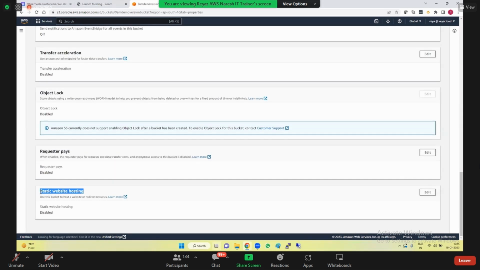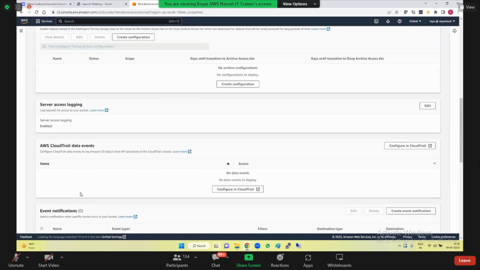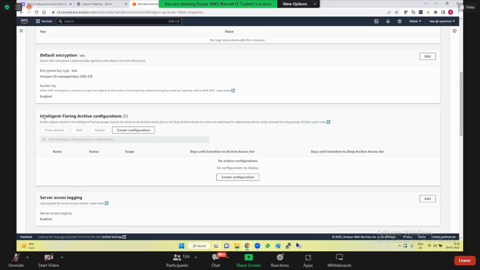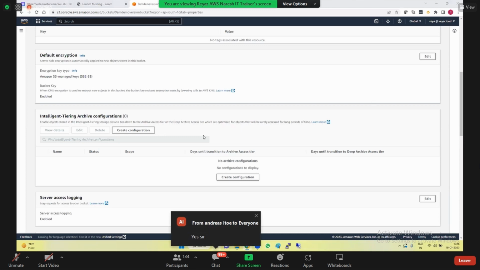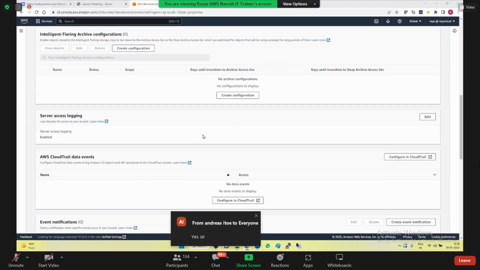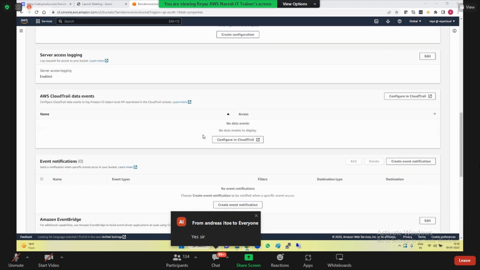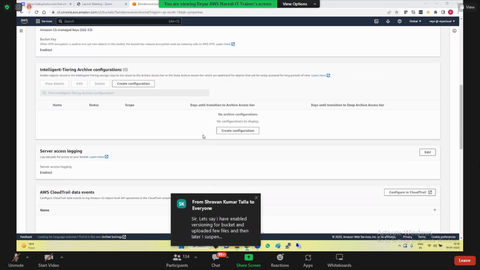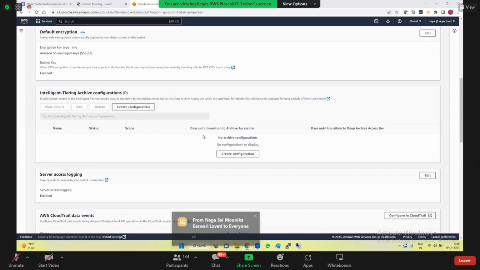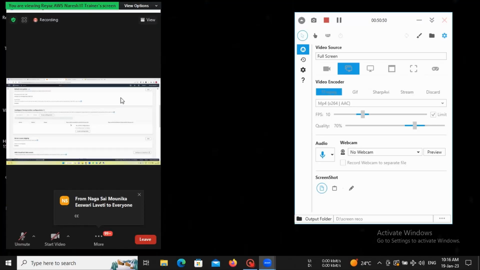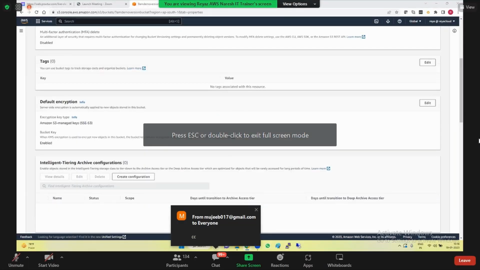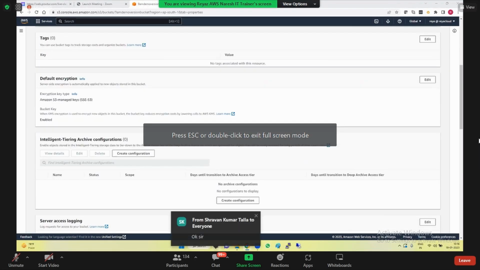I'll talk about static website hosting. Guys, except static website hosting, everything is clear. This intelligent tier is related to lifecycle management. We'll talk on this. But is this clear till here, everyone? All the options? Maybe you can check it, Shravan, when you're doing the permutations and combinations. Try it out. Yeah.